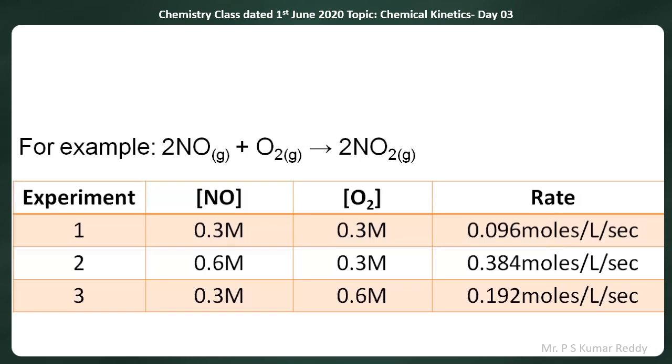In the third experiment, the concentration of NO is 0.3 molar. The concentration of oxygen is 0.6 molar. The rate of the reaction is 0.192 moles per liter per second.